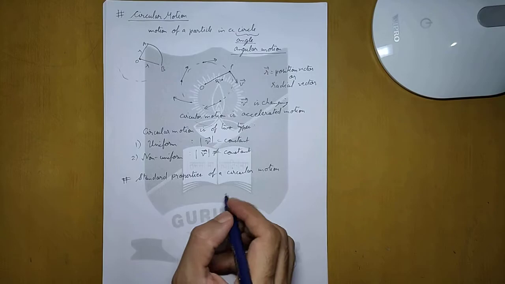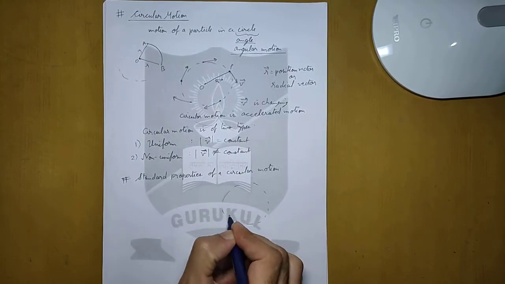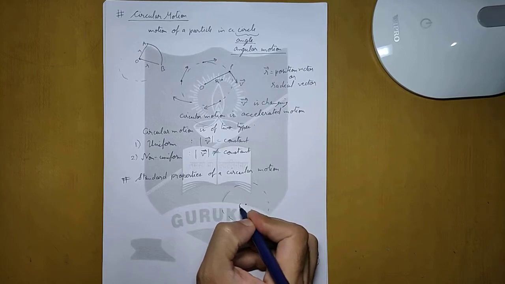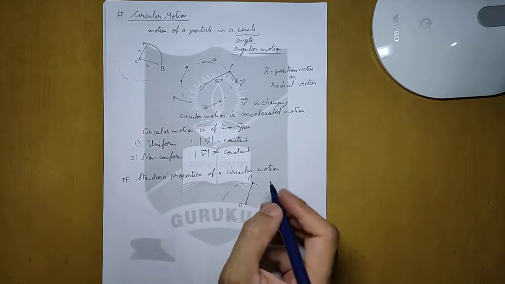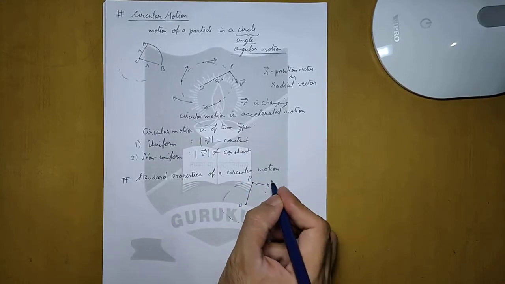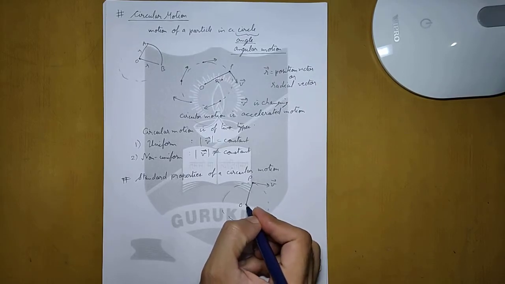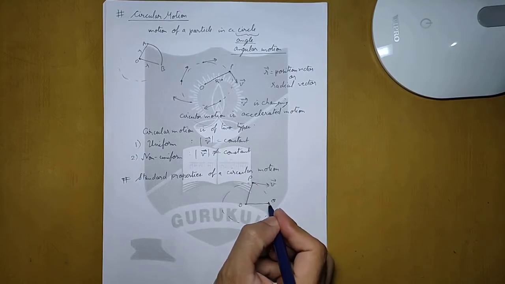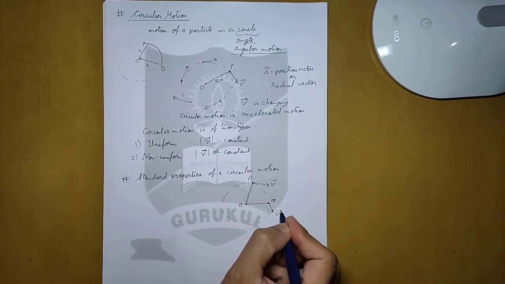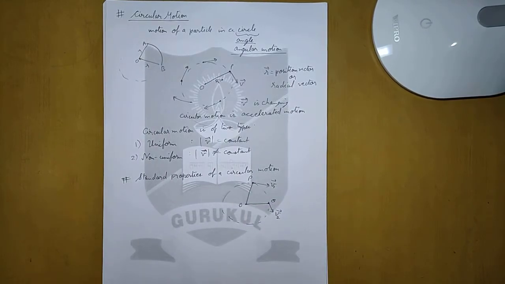So let us consider that a particle is moving in a circle of center O, and at any time the particle is at position P, where its linear velocity is given by the tangent, and after some time the particle is at point Q, where the velocity is, let us say at point P the velocity is v1 and at point Q the velocity is v2.